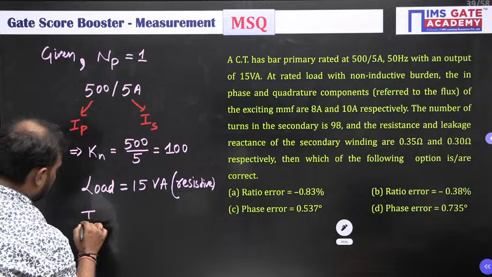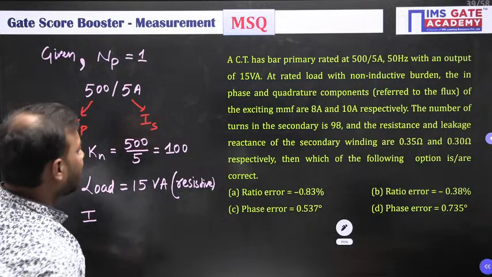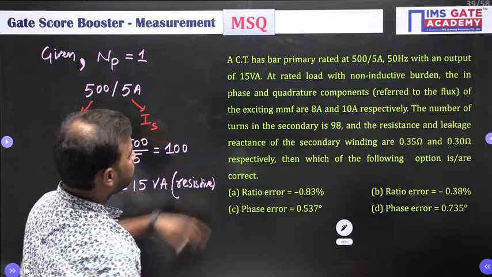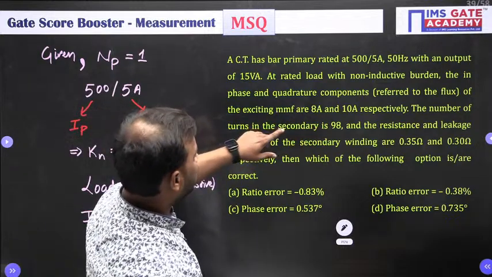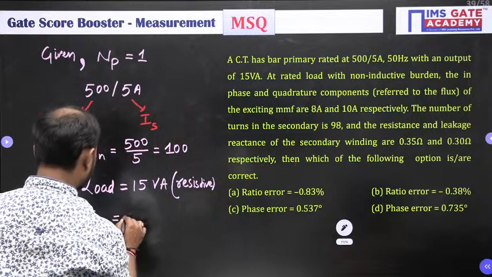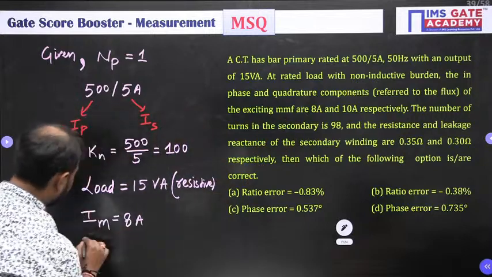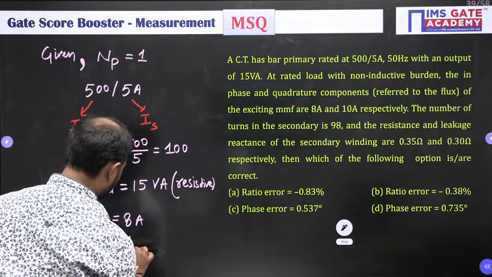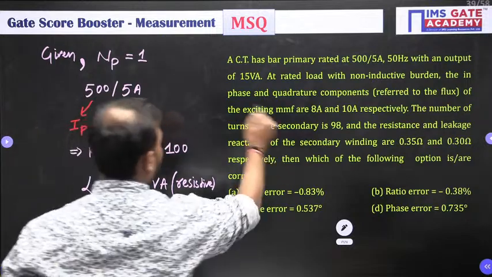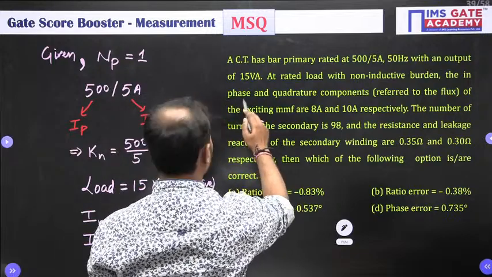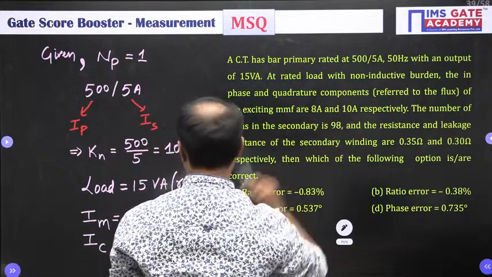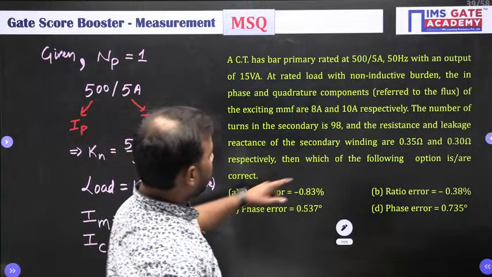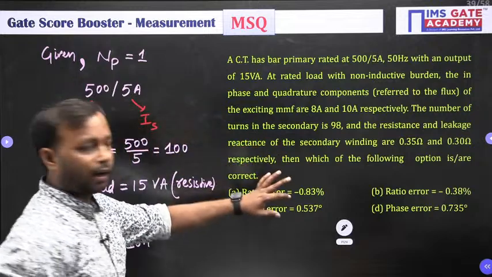So in phase, the magnetizing current IM is equal to 8 ampere, and the quadrature component IC is equal to 10 ampere. Check once. In phase means IM is 8 ampere and quadrature is 10 ampere respectively. Done. Next, the number of turns in the secondary winding.